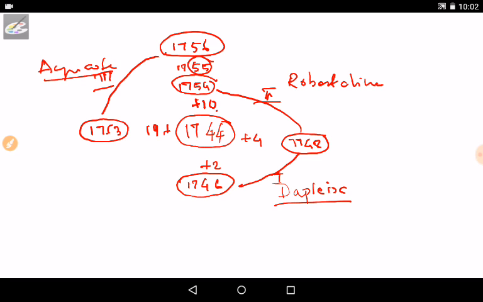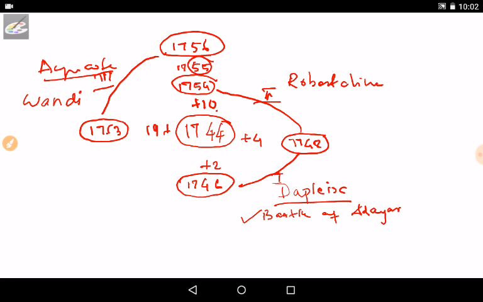Okay, so the three main heroes are Duplaix, Robert Clive, and Eyre Coote. And Duplaix became a hero because of the Battle of Adyar. This is the battle that reminds you of the film The 300, because in this battle Duplaix, with 300 soldiers, defeated 10,000 armies of Anwaruddin. Okay, let me explain these things after explaining this one. And in the second war, Robert Clive became hero in the Battle of Arcot.